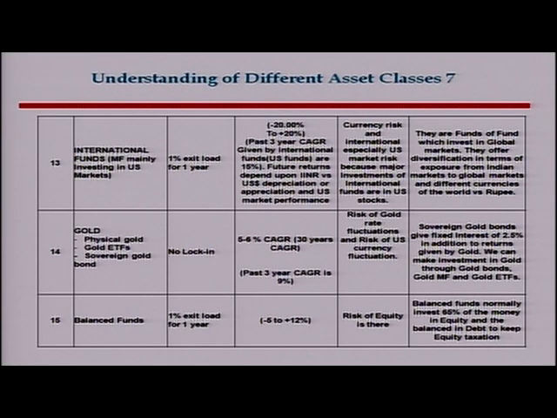For mutual funds, there are balanced funds. The balanced funds means that they put part of the money in equity shares and part of the money in debt. In other words, they try to give you a balanced portfolio. That means they take a little balanced risk. The return on this asset class in the past had been minus 5% to 12%. They have an exit load of 1 year in case you withdraw the money within 1 year. Balanced funds normally invest 65% of the money in equity shares and up to 35% in debt or liquid assets, where the risks are low. In equity, the risks are high, but the return is also expected to be high. And that is the reason they are able to provide a little better return.